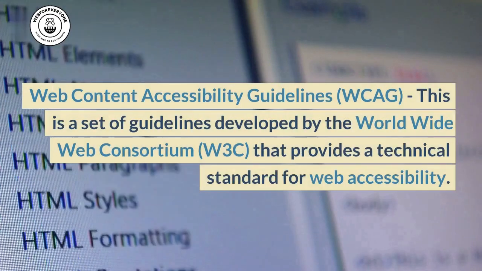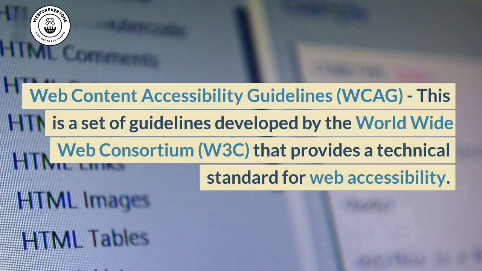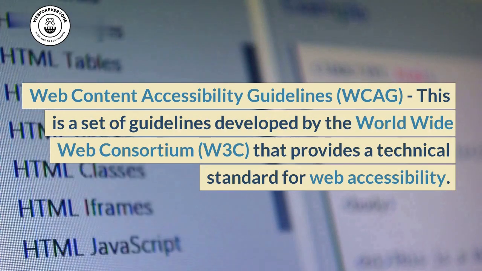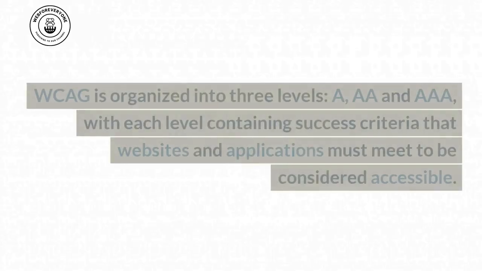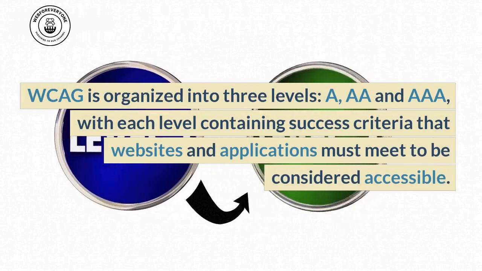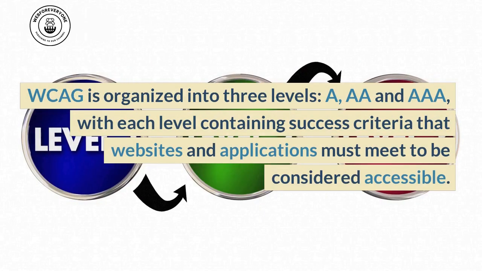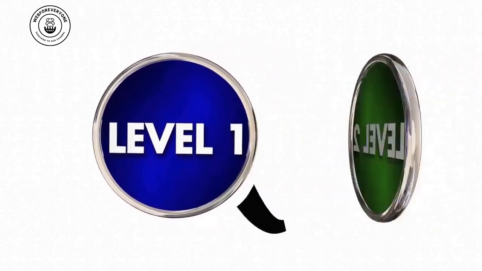Web Content Accessibility Guidelines, WCAG. This is a set of guidelines developed by the World Wide Web Consortium, W3C, that provides a technical standard for web accessibility. WCAG is organized into 3 levels: A, AA, and AAA, with each level containing success criteria that websites and applications must meet to be considered accessible.